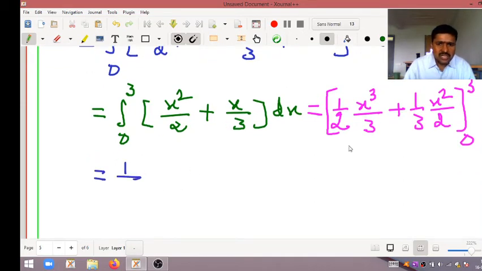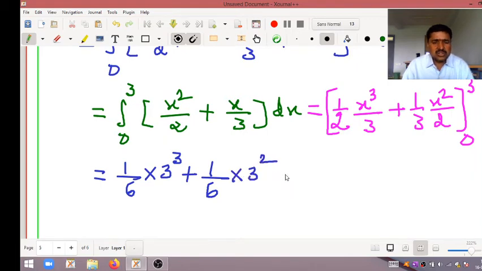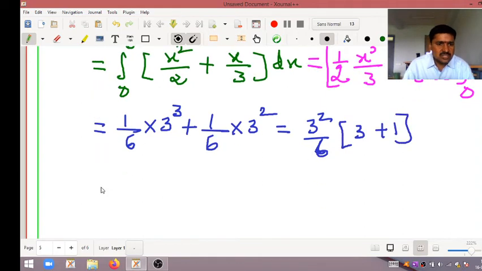Now we want to apply the limits where x is there. So 1 by 2 into 3, that is 6, into x cubed means 3 cube, plus 1 by 2 into 3, that is 6, where x is there, apply 3 square. So this is equal to, in both terms 3 square by 6 is common. So remaining 3 plus 1 will come. So that is 3 square, 9 by 6, into 4.